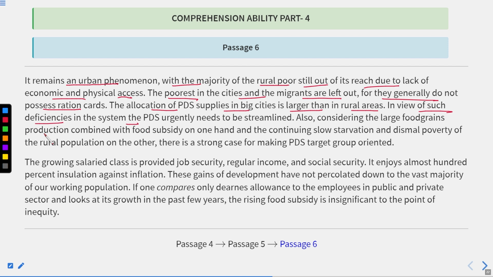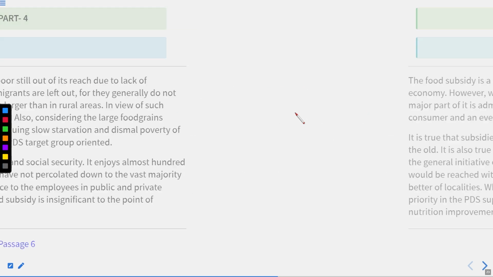Now, what is the main reason? Deficiencies in the system. PDS urgently needs to be streamlined, and streamlined means it needs to be on a straight way. So there is actually the deficiency in PDS. Okay, so this is the main reason.